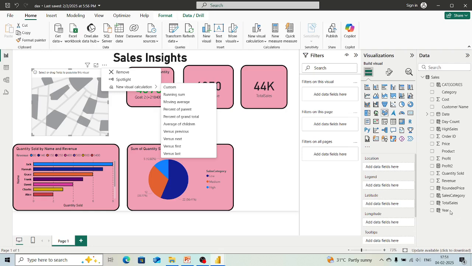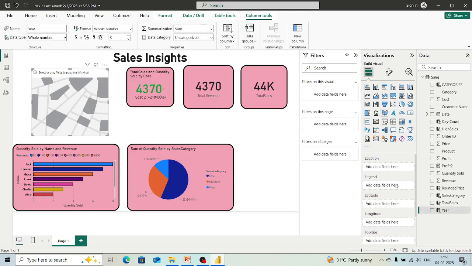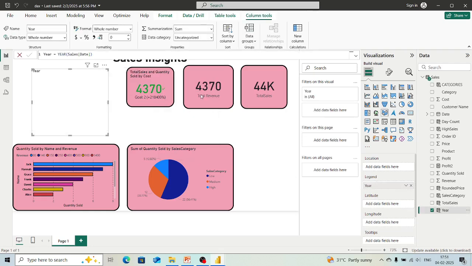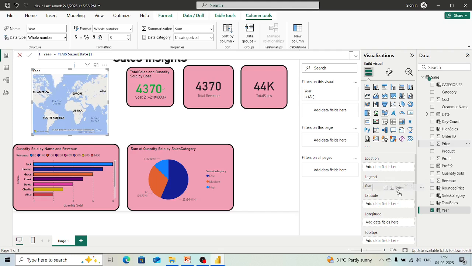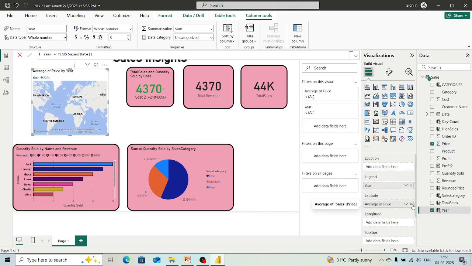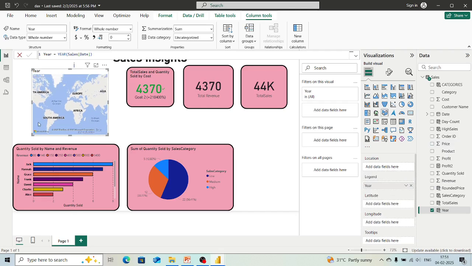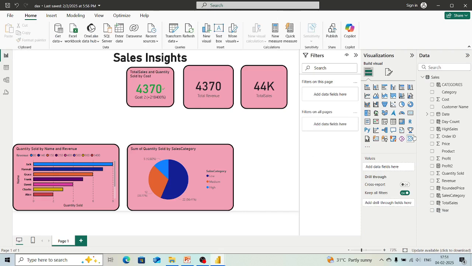Like here it is asking for location, legend based on here. Even if we take values, it will not understand what it has to represent, right? Location we cannot add, this is the wrong practice. So we will not take this map visualization, but we have the option of taking map also.